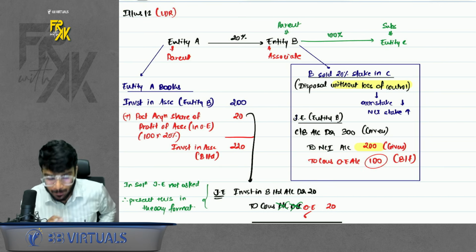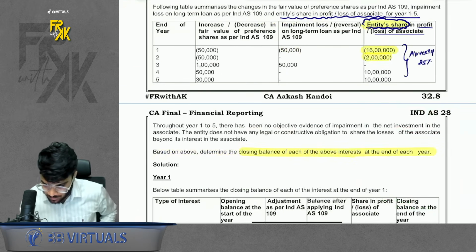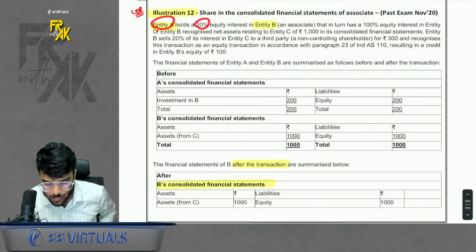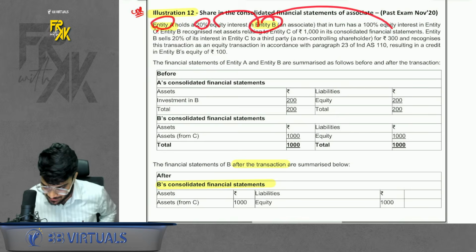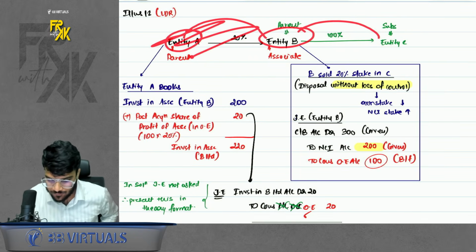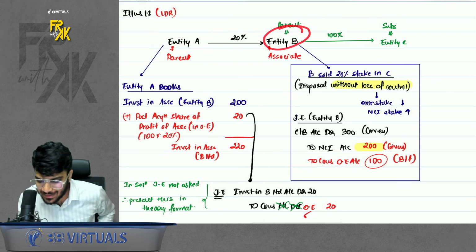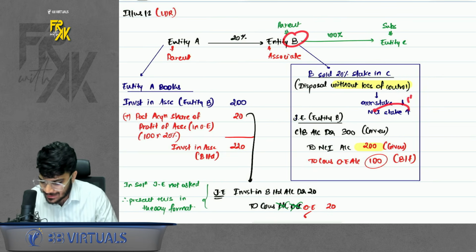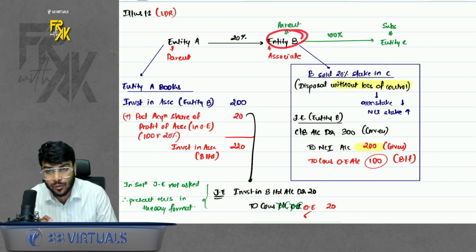Now please have a look at illustration number 12. What does it say? There is entity A who holds 20% in B, and B holds 100% in C. So A holds in B, B holds in C. Now forget about A. What is B doing? B has 100% stake in C. B is selling 20% stake in C. So this is a disposal without loss of control. Basically B's stake will reduce, NCI stake will increase. Talking from the point of view of B Limited.